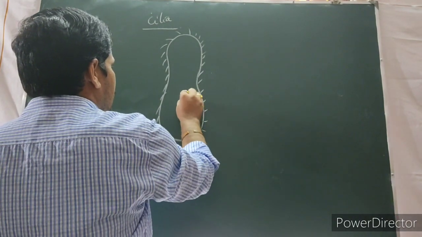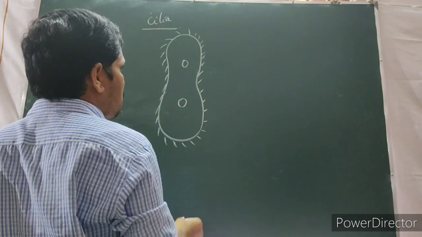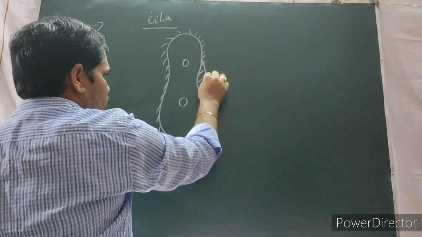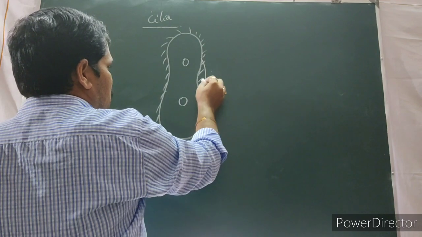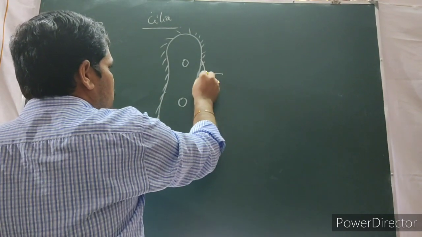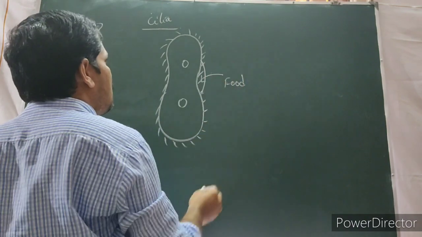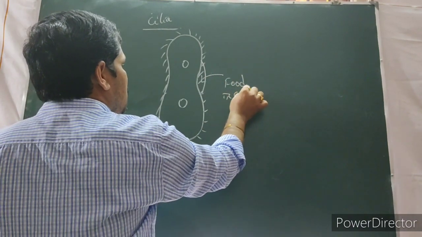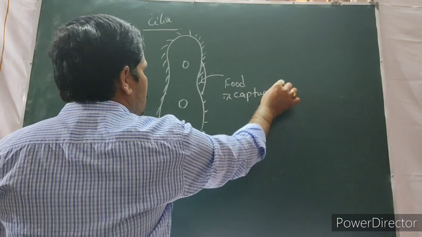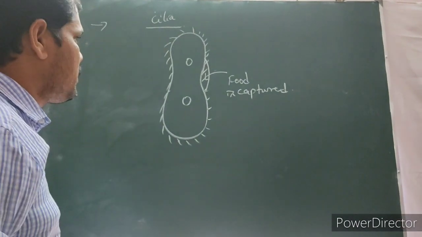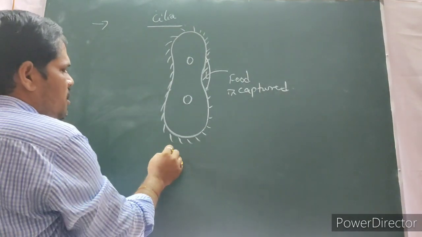So what is the use of the cilia? Here the cytopharynx is there. With the help of the cytopharynx, food is captured in paramecia.